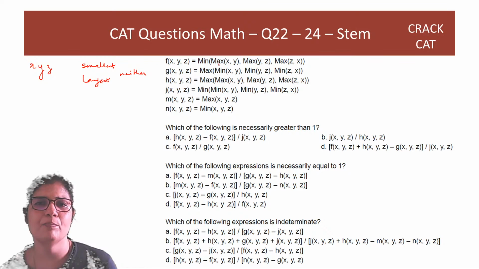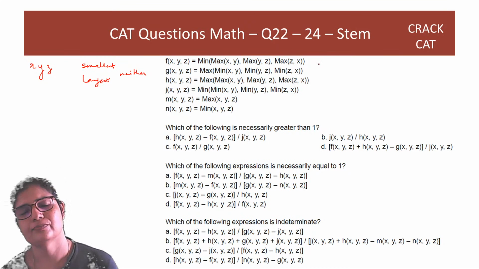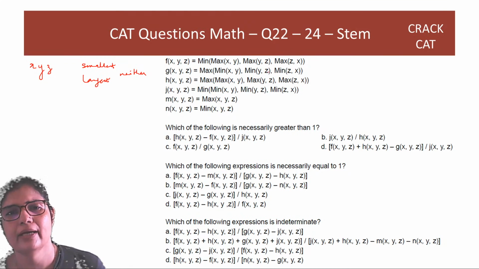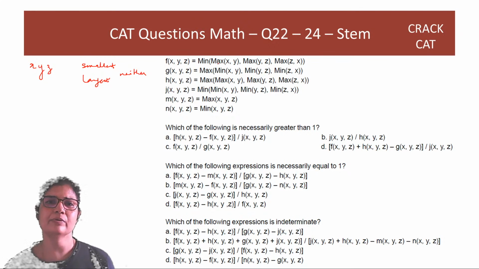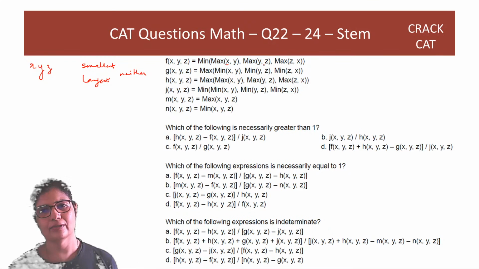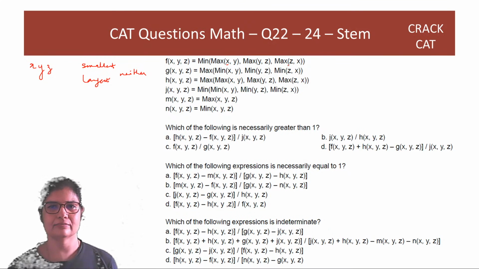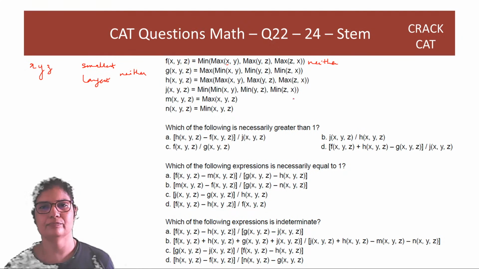So F gives you the minimum of the maximums. Maximum in two of the cases will be the largest, and in one case will be neither. And the minimum of these three will be neither. So F will give you the middle number.